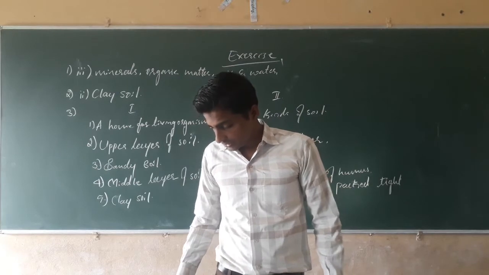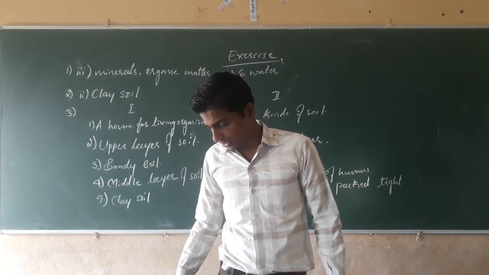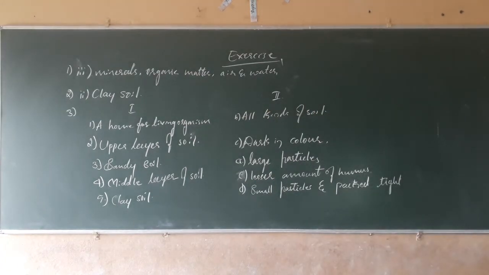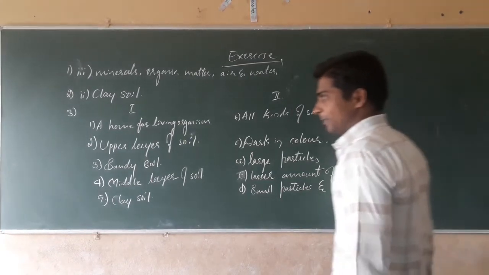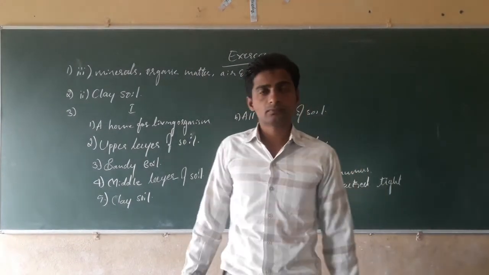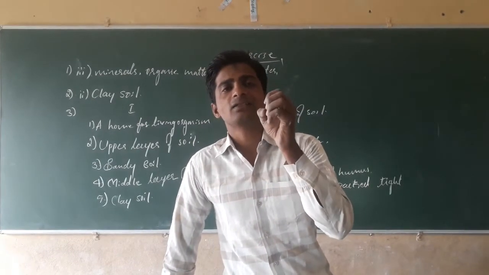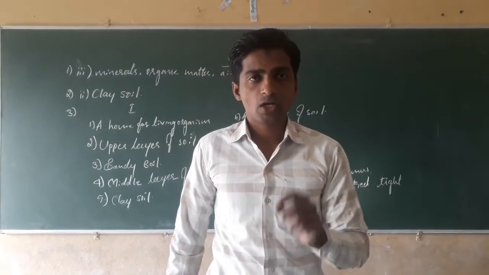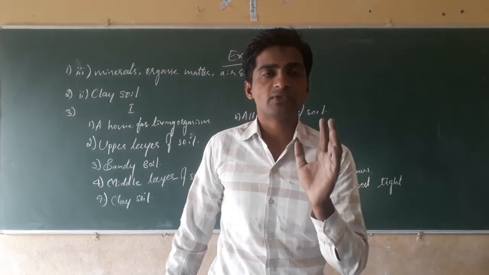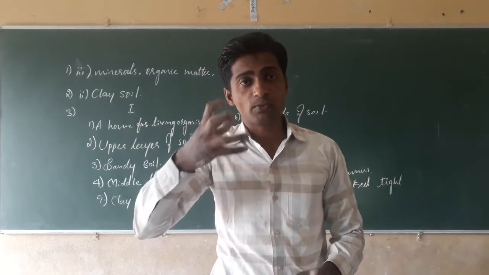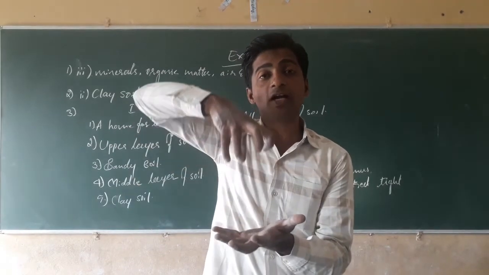The next question: how is clay soil useful for the crops? See what happens here, students. Clay soil is mainly black in color and contains a high amount of humus. Humus means the organic matter present in the soil. In the clay soil more humus is present, and that humus is required for the plants to absorb.